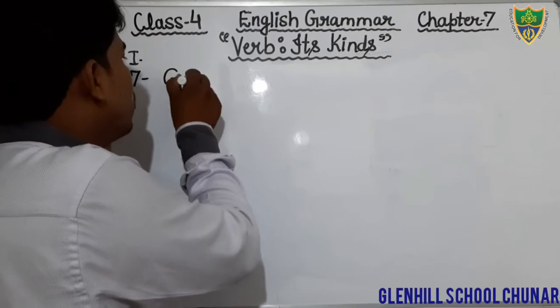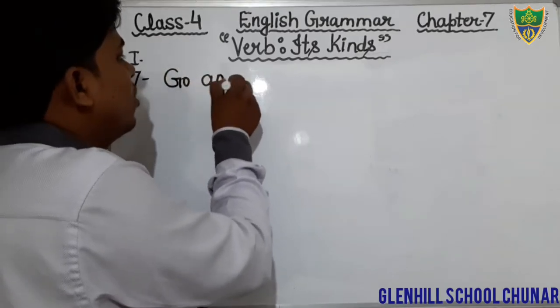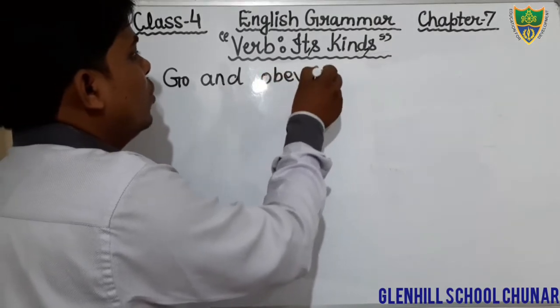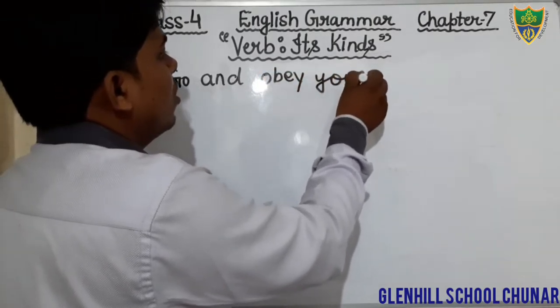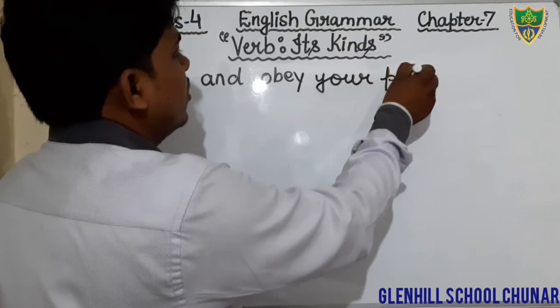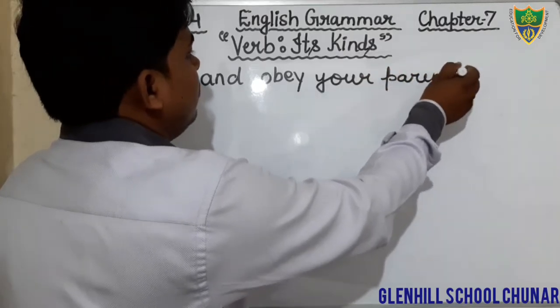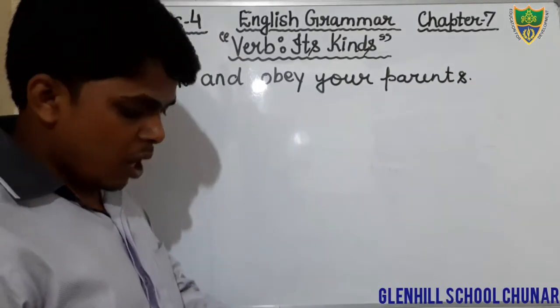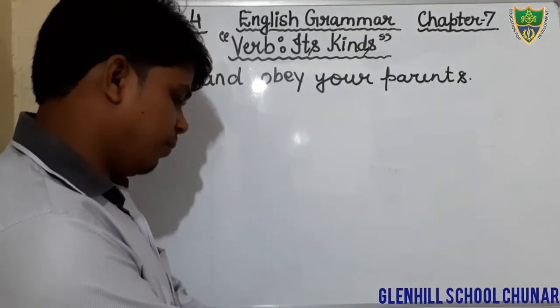Go and obey your parents. This is your sentence. Dear students, you have to underline the verb.